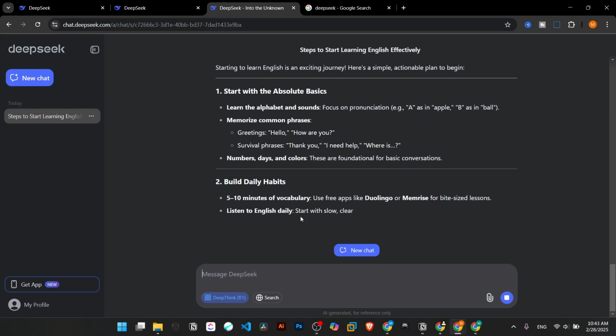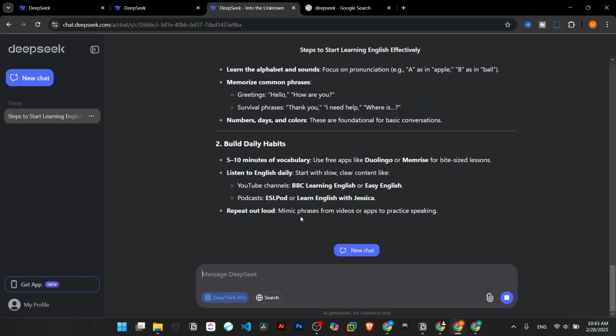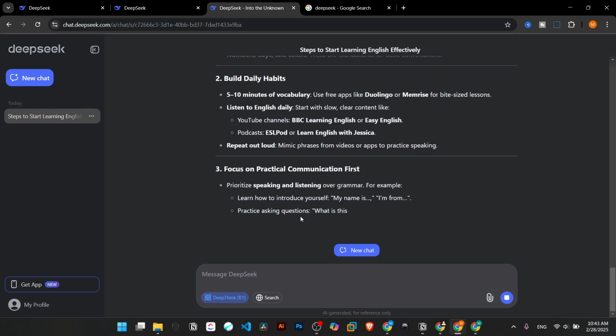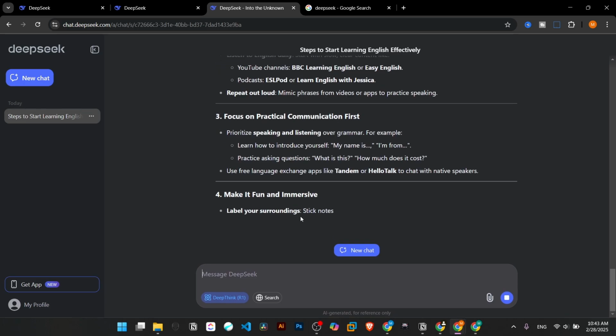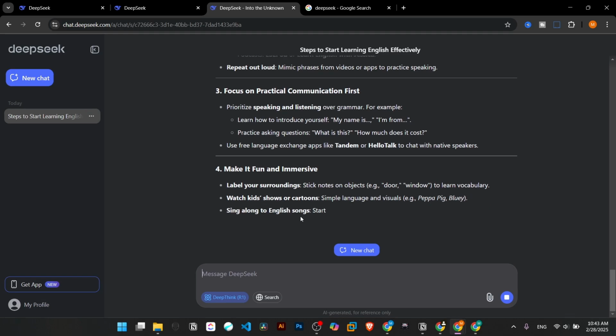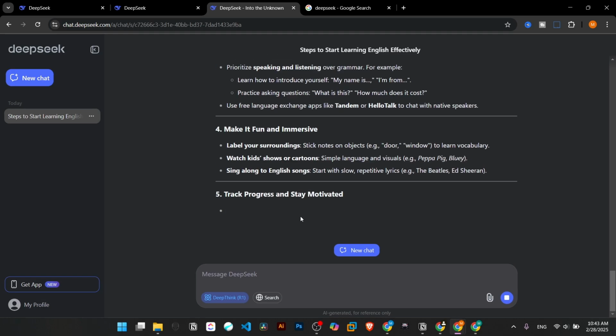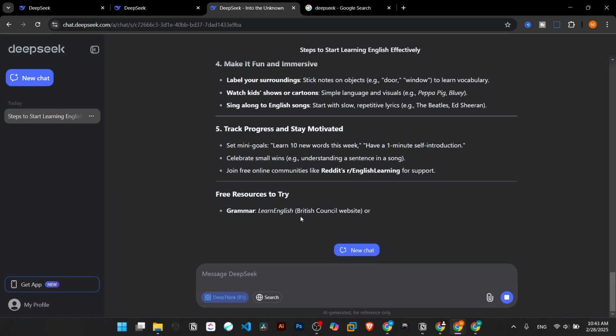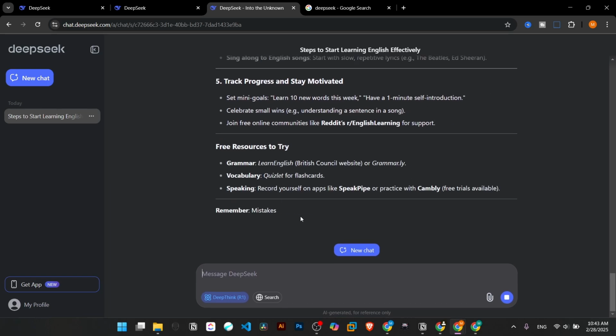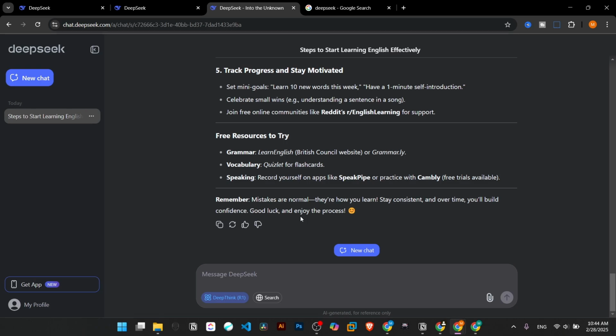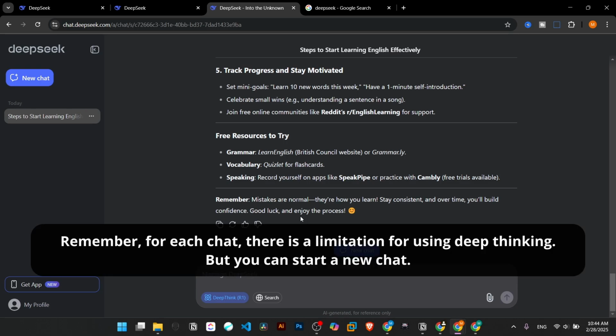So let's start with the absolute basics. Build daily habits. So it's great. It provides a much better answer. It really worked, and I like this answer much better than the previous one, so we can use it. But again, case by case is different. In this case, it provides us a great solution, a great answer, but maybe in other aspects it provides you a lot of detail. I tested it for one of my projects and it provided me so much detail, and I was overwhelmed, and I prefer to not use this feature.